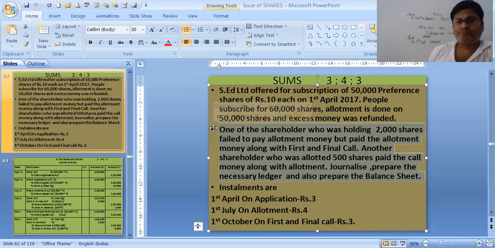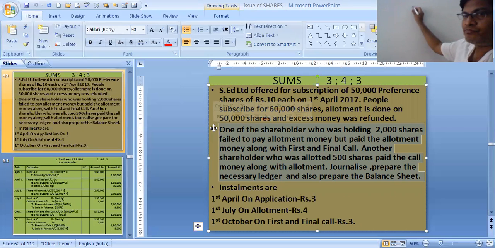One of the shareholders who was holding 2,000 shares has failed to pay the allotment money. So we will first pass simple entries for the compound entry. The shareholder has not paid, so it is calls in arrear account debit. How much was not paid?